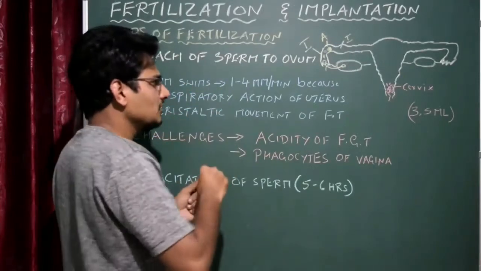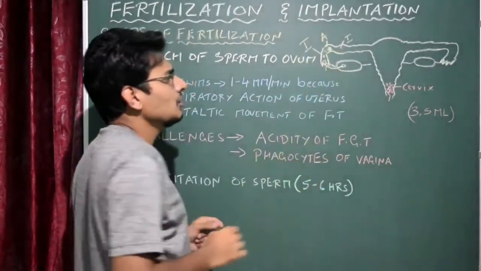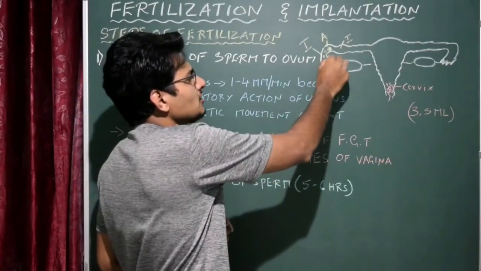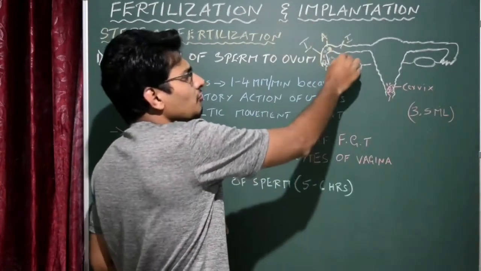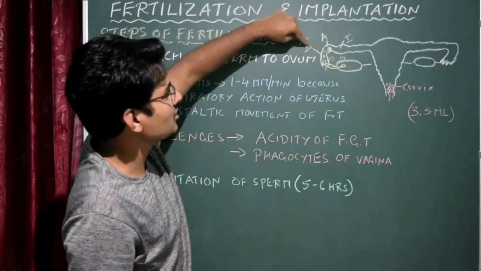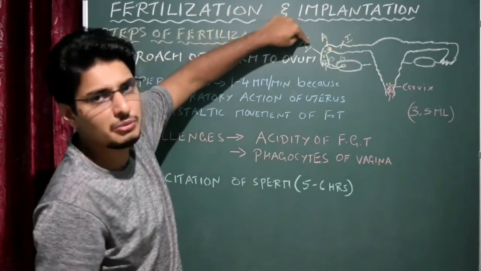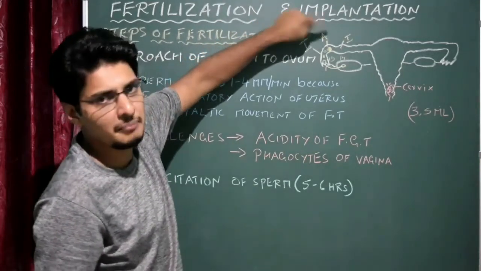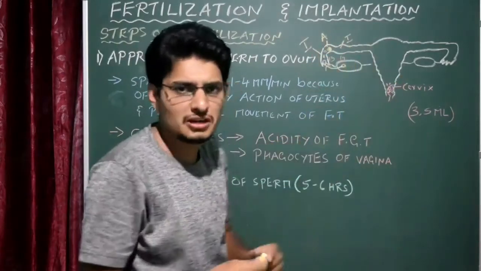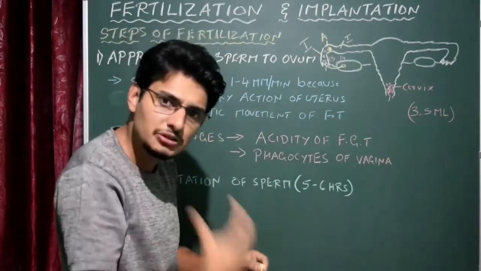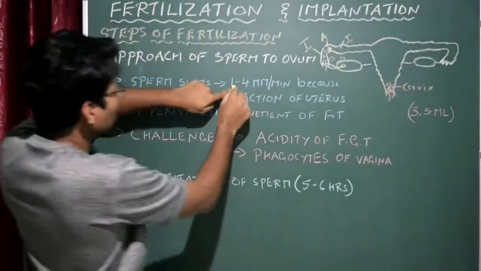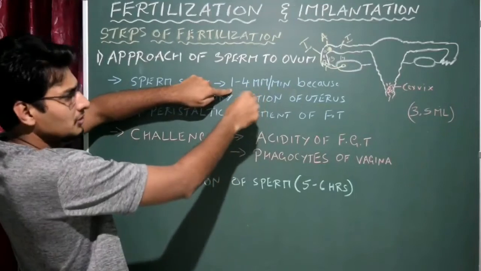Let us imagine that the ovum has not yet reached the end of the ampulla. After ovulation, let us take this as the 15th day. On the 14th day ovulation has occurred. On the 15th day it is traveling somewhere here, at the edge of the infundibulum. Now it is entering the ampulla. At that time let us imagine the coitus has happened and millions of sperms are released into the vagina, particularly into the cervix.